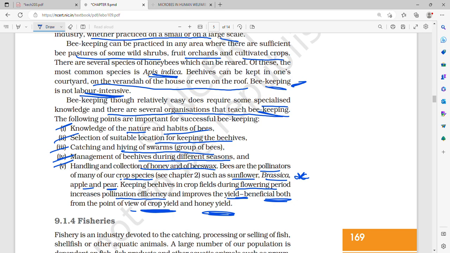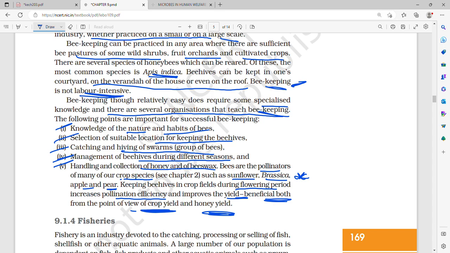Then the demand for honey has led to large-scale beekeeping practices, and it has become an established income-generating industry. Whether practiced on a small or large scale, it does not matter. It can be practiced in any area wherein there are sufficient bee pastures of some wild shrub, fruit orchard, cultivated crops. And the most common species of bee is Apis indica.